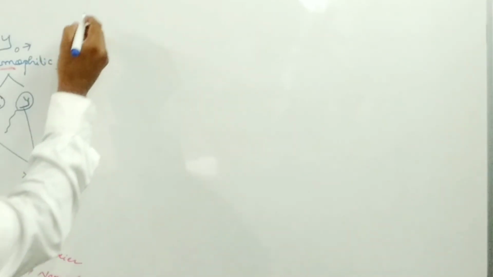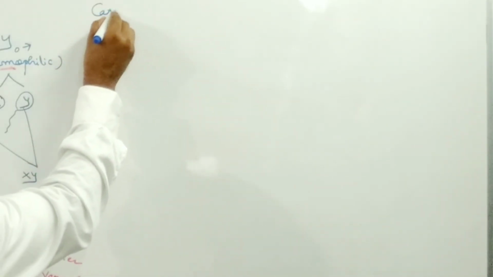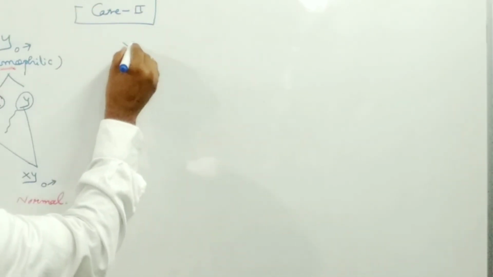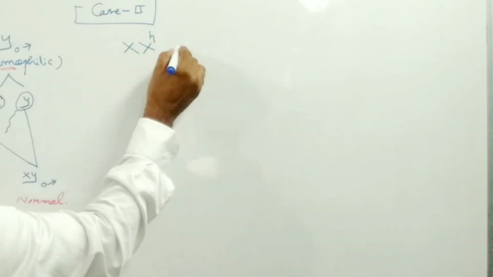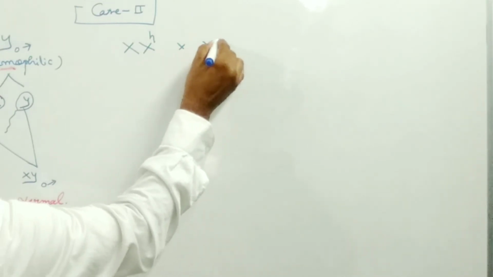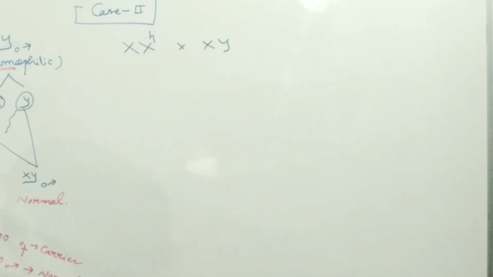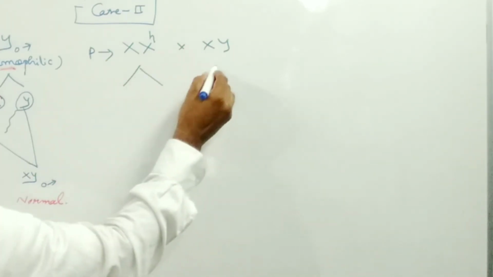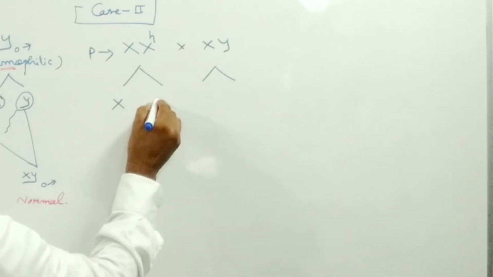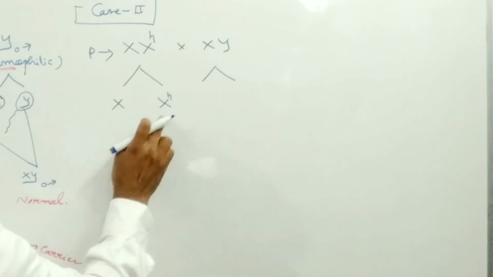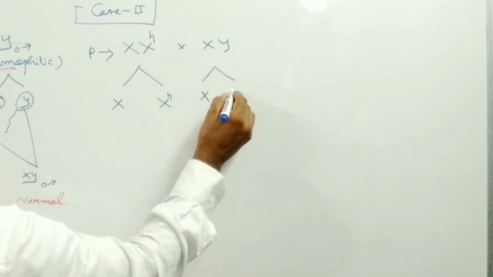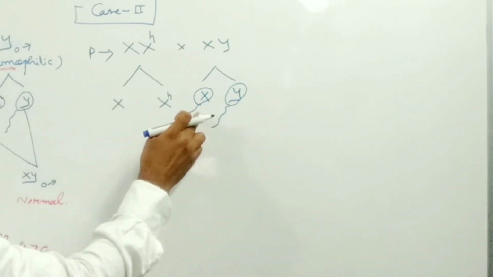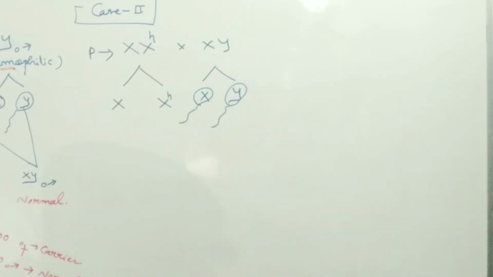If the marriage takes place between a carrier female and a normal male, then what happens? Suppose this is the parental generation. This is the X chromosome which contains the defective gene, and these are the 2 types of sperm: 50% of sperm contain the X chromosome, the other 50% contain the Y chromosome.